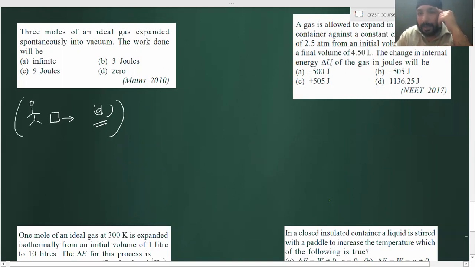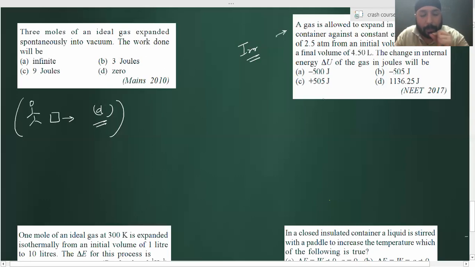A gas is allowed to expand in a well insulated container against a constant external pressure. Whenever the question says the external pressure is constant, that process becomes irreversible. The pressure of the surroundings is not changing. The gas is allowed to expand against a constant external pressure of 2.5 atm from initial volume 2.5 liter to final volume 4.5 liter. The change in internal energy delta U for the gas in joules will be how much? Minus 505.